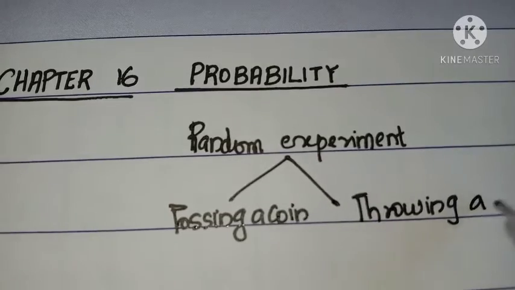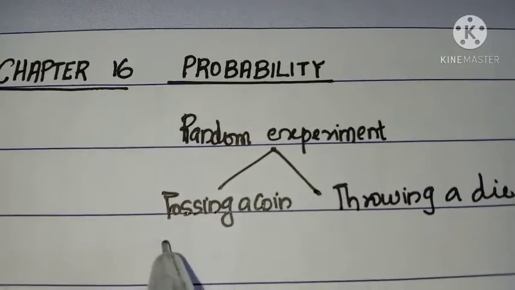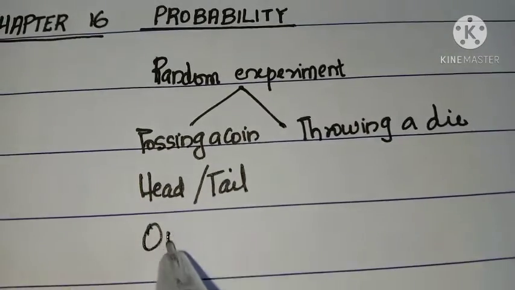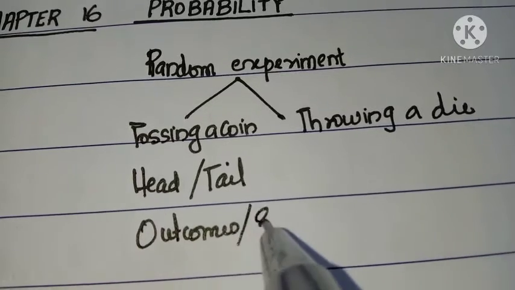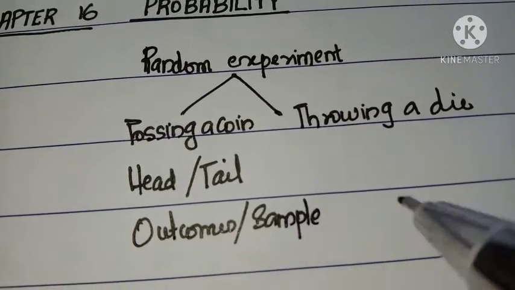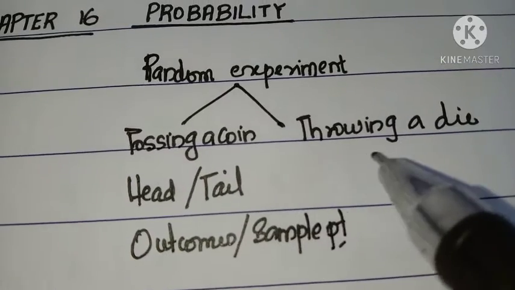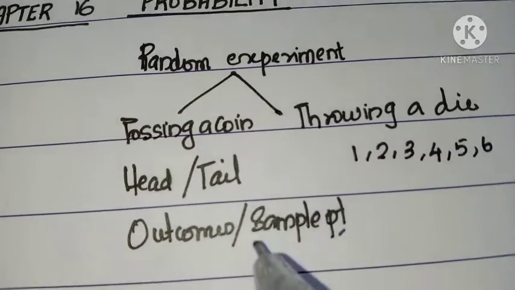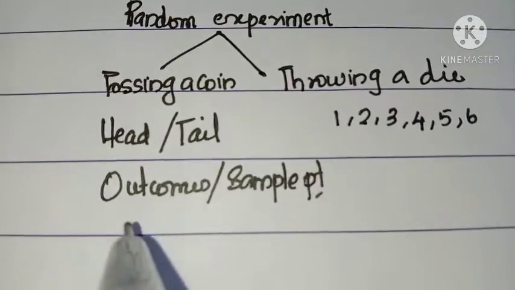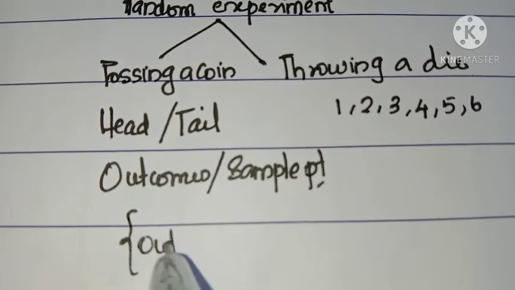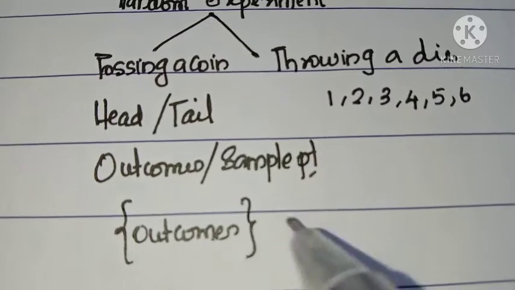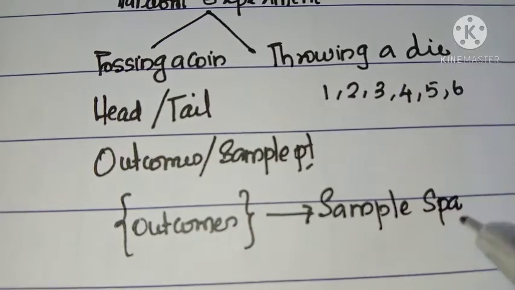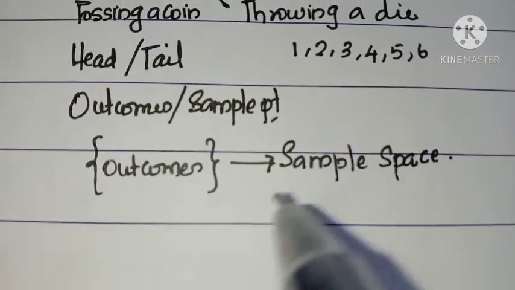When a coin is tossed, the possible results are either head or tail. These results are known as outcomes or sample points. In the case of throwing a die, the possible results are 1, 2, 3, 4, 5, 6. These results are also known as outcomes or sample points. If we write all the outcomes in a curly bracket, the set of all outcomes is known as the sample space. The set of all sample points or set of all outcomes is known as sample space.